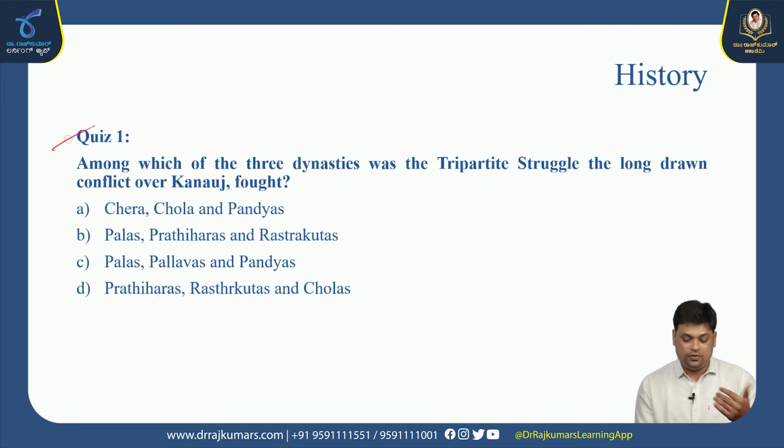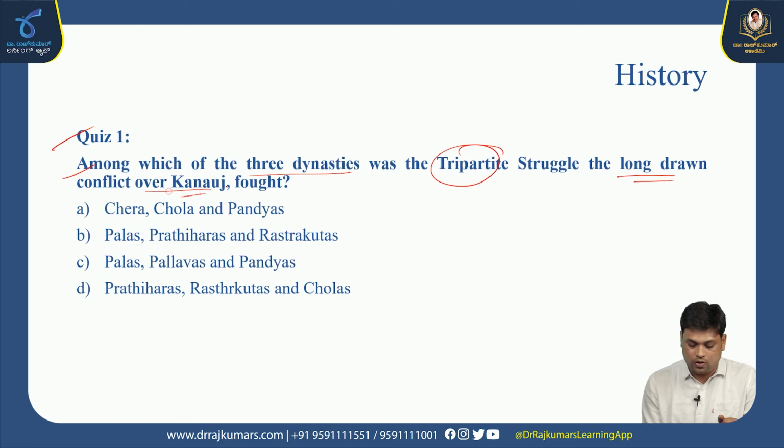Based on that, a few questions. Among which three dynasties was the tripartite struggle, the long drawn conflict over Kannauj, fought? Cheras, Cholas, Pandyas? No. Palas, Pratiharas, Rashtrakutas? Yes. Palas, Pallavas? No. Pratiharas, Rashtrakutas and Cholas? No. So the Palas, Pratiharas and Rashtrakutas were the three important kingdoms who fought over Kannauj.